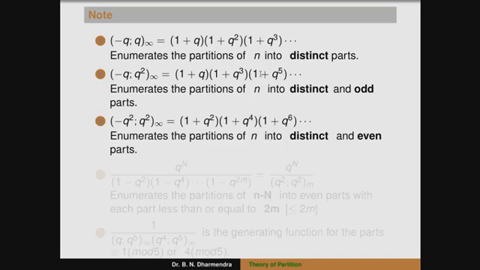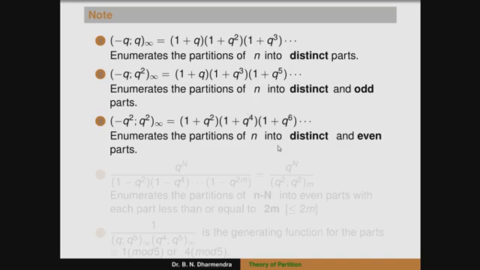Here we can observe the distinct parts, the terms 1, 2, 3. There is no restriction, so that enumerates the partitions of n into distinct parts. For the first one, if the power is only odd terms, that enumerates the partitions of n into distinct odd parts. The next one enumerates the partitions of n into distinct even parts, because the power of q is even. So therefore like that.